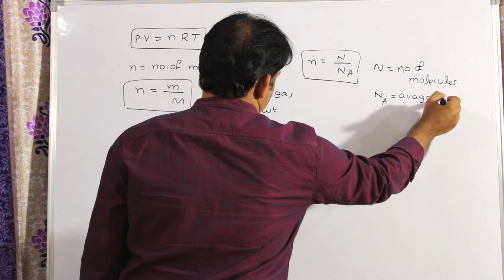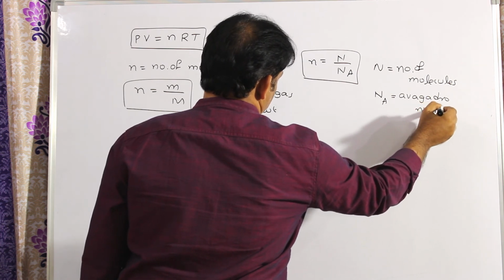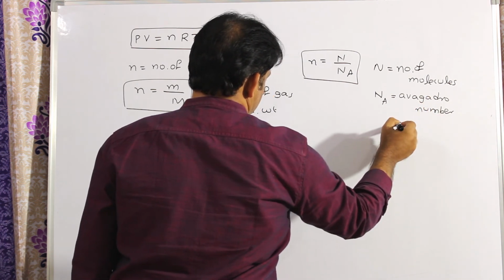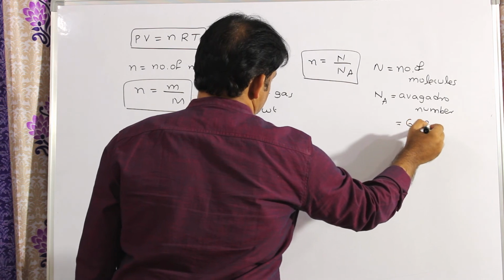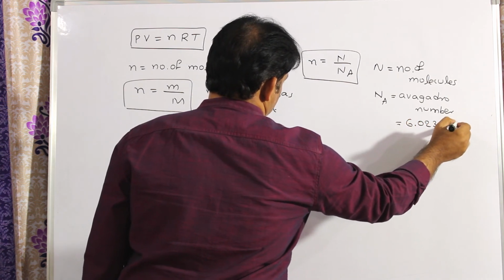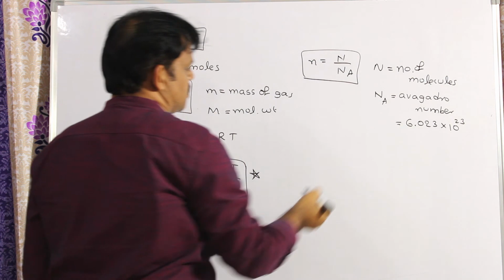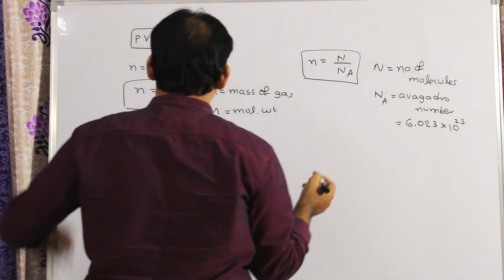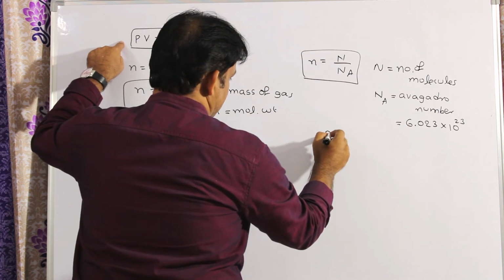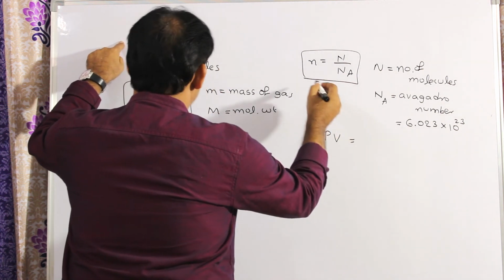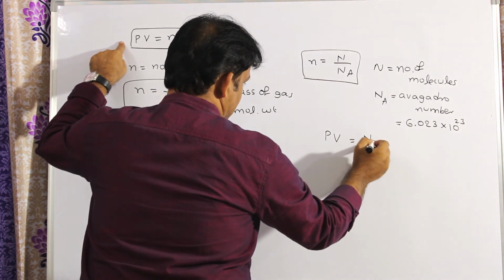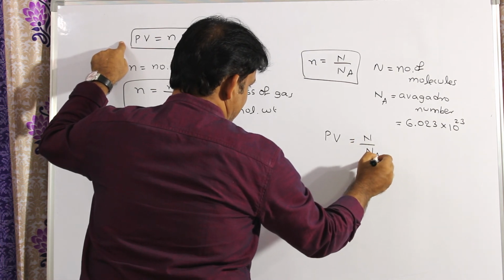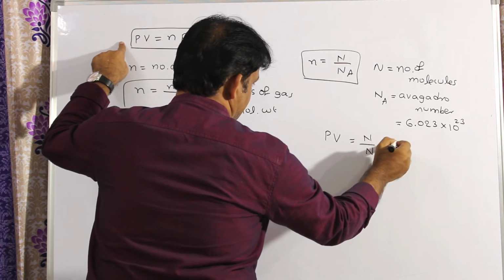What is the Avogadro number value? 6.023 into 10 power 23. What are the units of the Avogadro number? It is a number, no units. Substitute in the ideal gas equation. I can write PV is equal to, in place of small n, capital N by capital Na into RT.